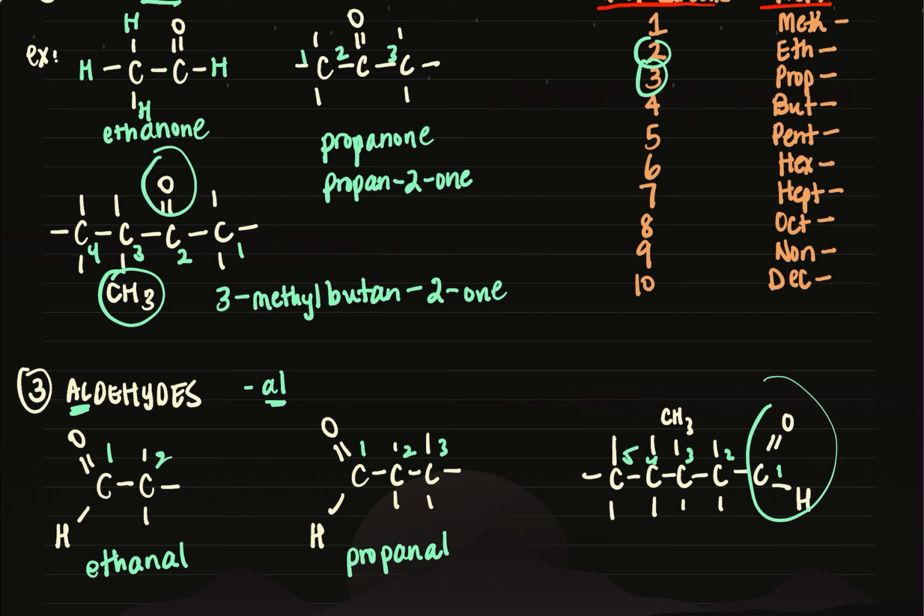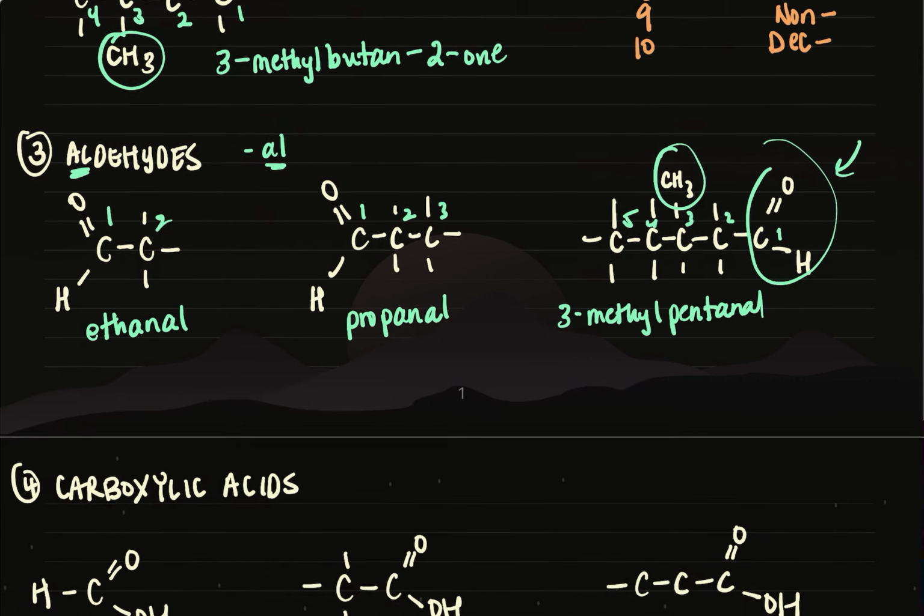So I've got a 5-carbon parent chain. Remember, this is a substituent group. That's called methyl. So methyl is on carbon 3. This is a 3-methylpentanal. So not pentane, but pentanal because of this aldehyde.